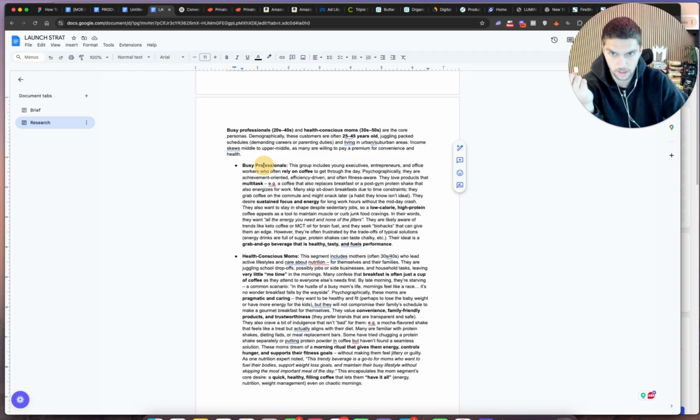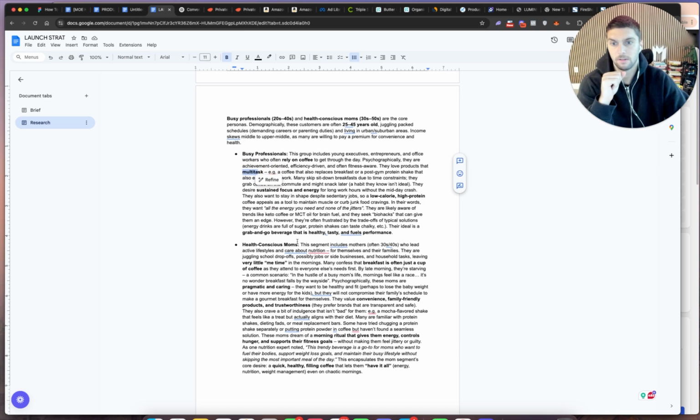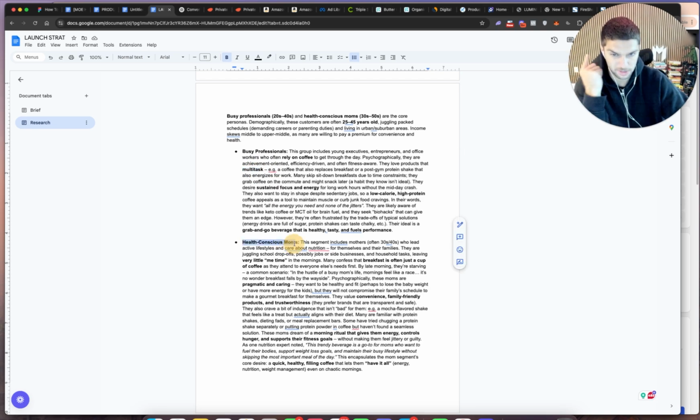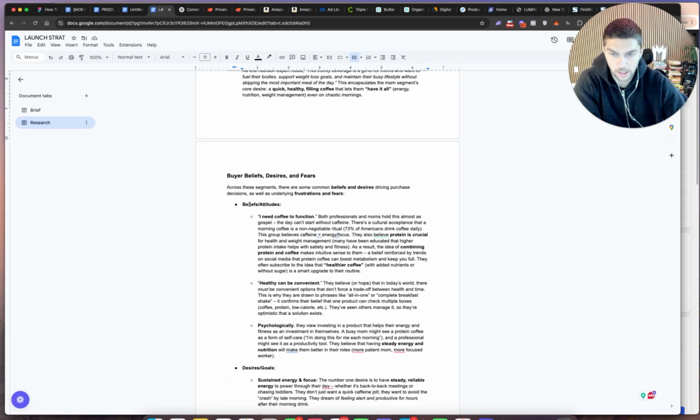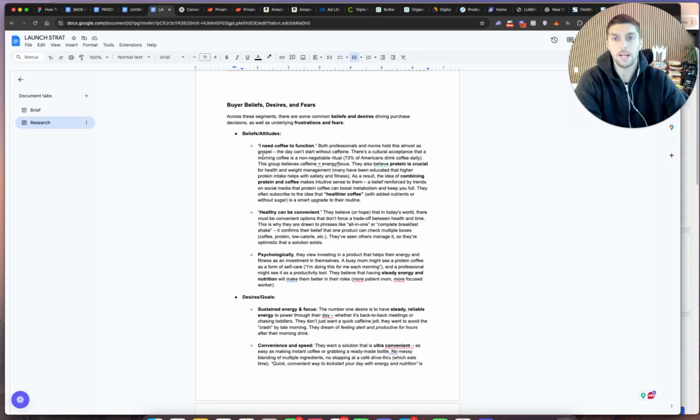Busy professionals, right, that rely on coffee and need help with their multitasking. We're going to target health conscious moms, 30 to 40, who have very little me time. This is amazing, right? And then we're going to understand the main beliefs, the desires, and the fears. These are the psychological principles that we need to understand in order to turn people into actual customers.